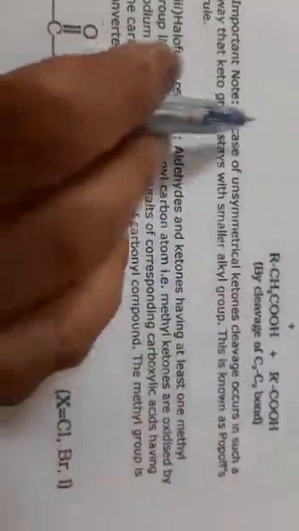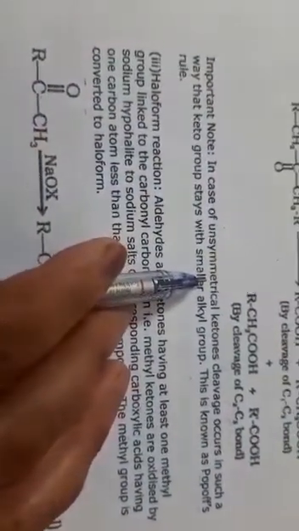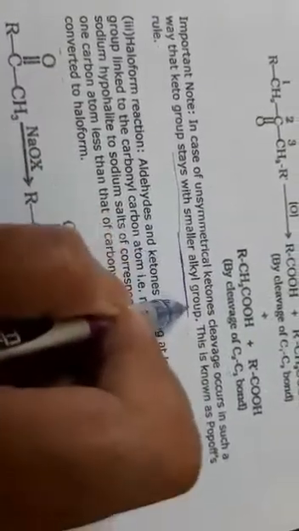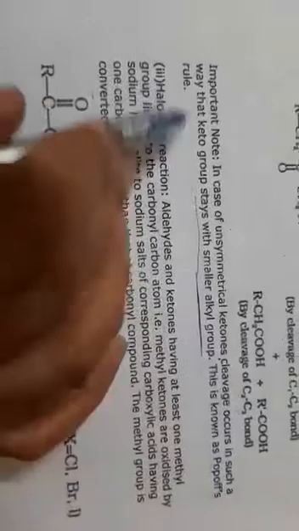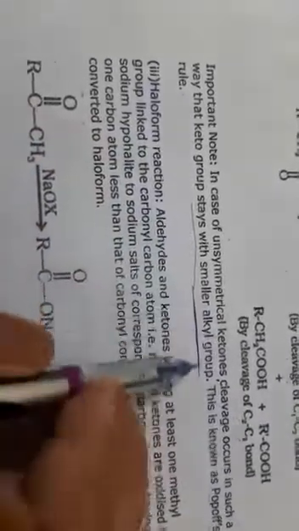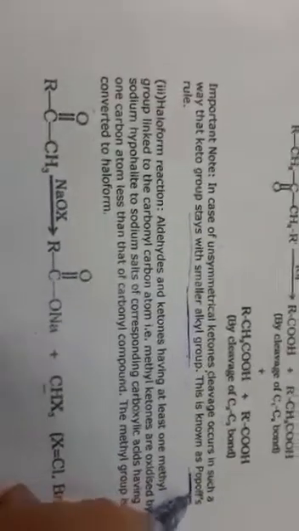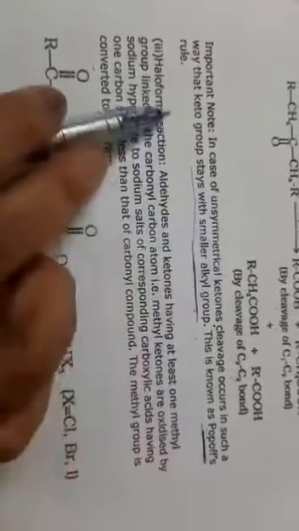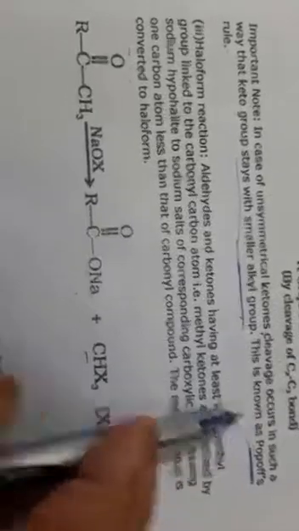Next, in the oxidation of ketones, if the ketone is unsymmetrical, then the keto group stays with the smaller alkyl group, and this is known as Popov's rule. Popov's rule means that during the oxidation of unsymmetrical ketones, the keto group stays with the smaller alkyl group, and this rule is known as Popov's rule.